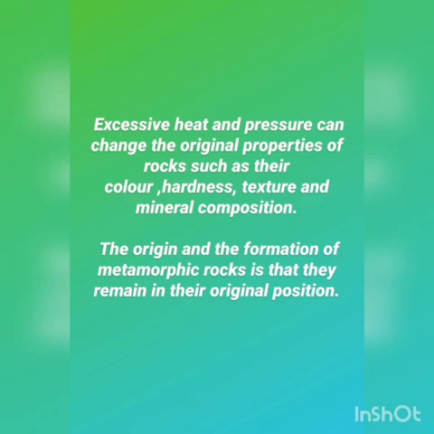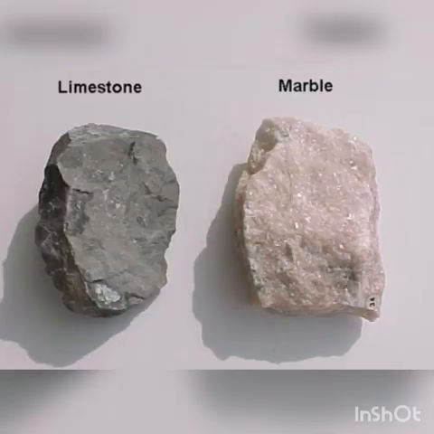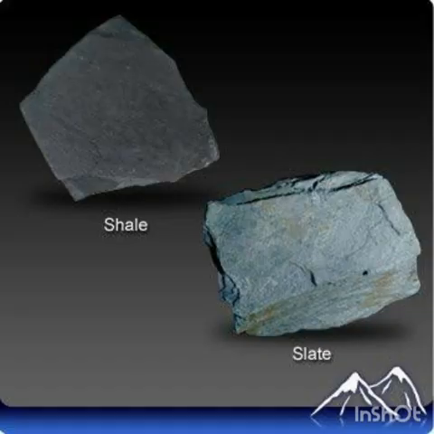And do you know one thing? Metamorphic rocks are actually igneous or sedimentary rocks only, but they have changed due to excessive heat and pressure inside the earth. And this excessive heat and pressure can change the original properties of rocks such as their color, hardness, texture and mineral composition. For example, limestone can change into marble and forms the metamorphic rocks. Similarly, shale into slate. So these are some of the examples of metamorphic rocks.